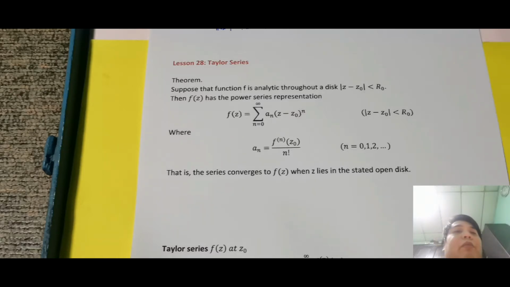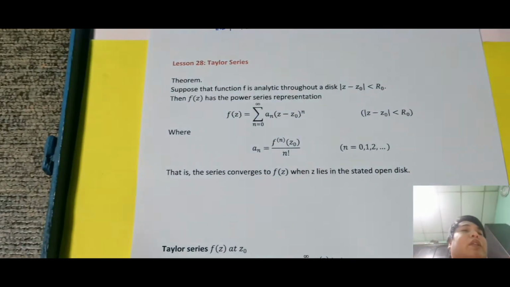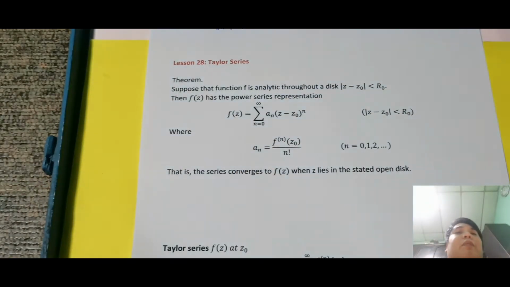Okay, so let's have the theorem. Suppose that the function f is analytic throughout the disk |z - z₀| < r₀, meaning z₀ is the center and r₀ is the radius. Then f(z) has the power series representation. So again, kung analytic ka sa isang open disk, then yung f(z) has the power series representation.